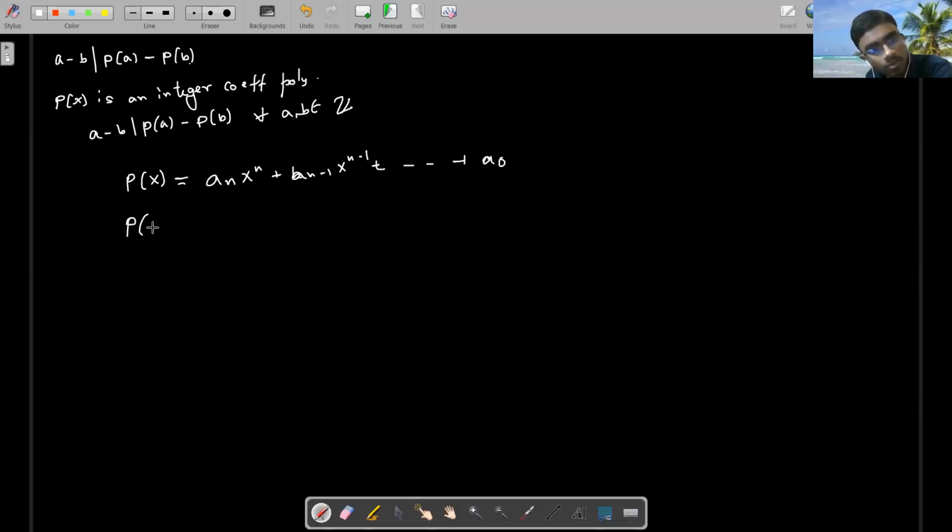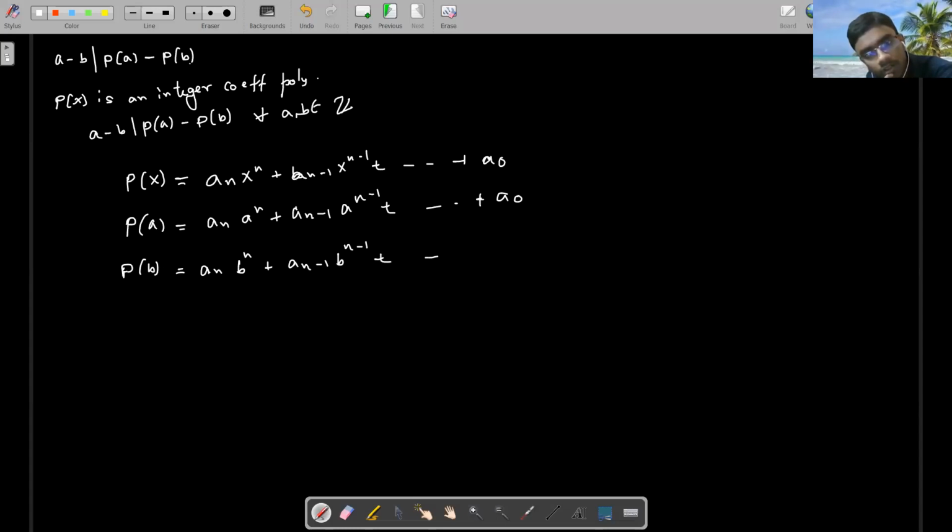So p of a will be a_n a to the power n plus a_(n minus 1) a to the power n minus 1 plus so on up to a naught. And this is p of b, means a_n b to the power n plus a_(n minus 1) b to the power n minus 1 and so on up to a naught.